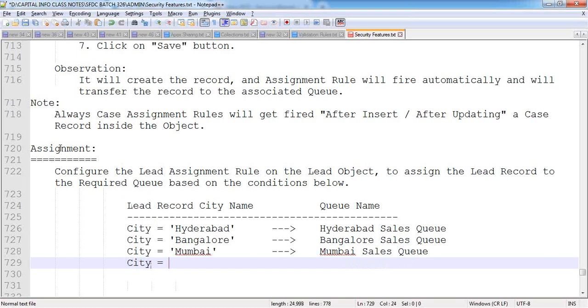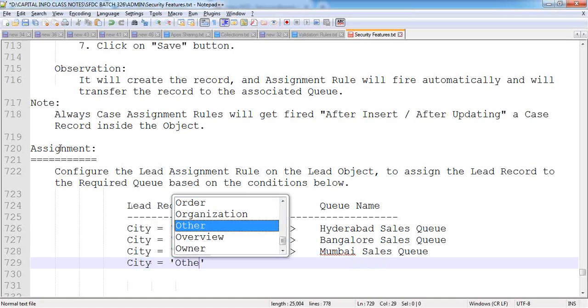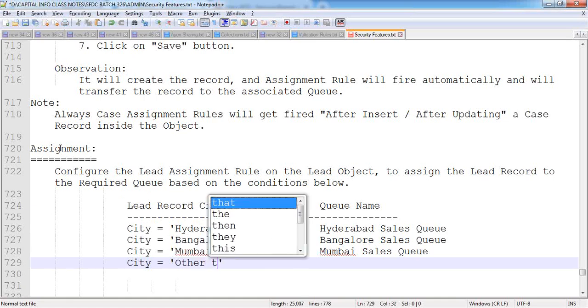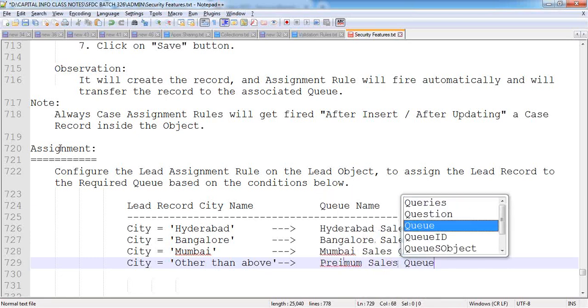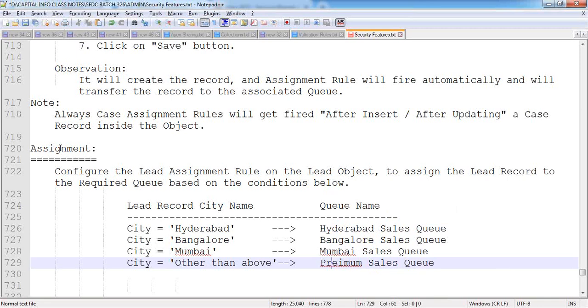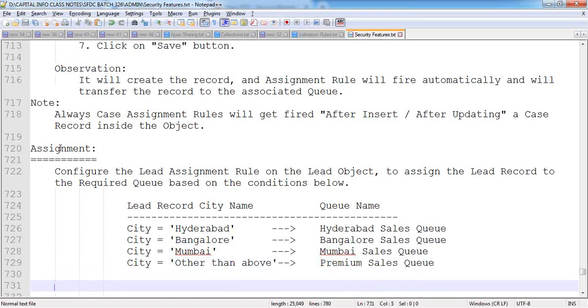If the lead record city value is other than these, assign that record to the premium sales queue. So this is my requirement.